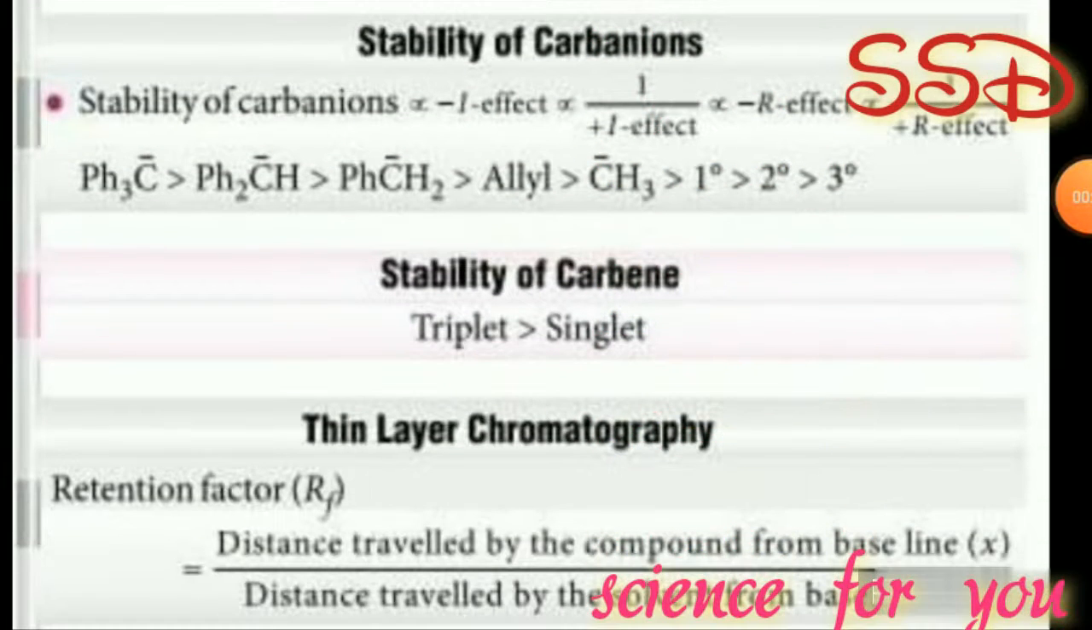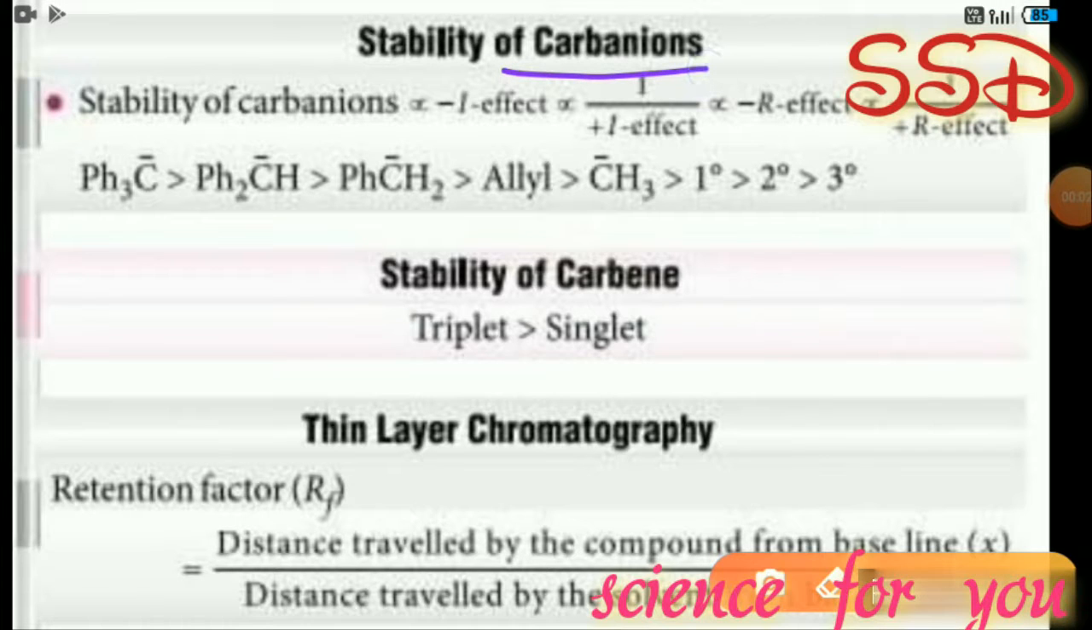Next one is stability of carbanions. Stability of carbanions is completely different from stability of free radicals and carbocations. Here stability of carbanions is directly proportional to minus I effect, inversely proportional to plus I effect, directly proportional to minus R effect, and inversely proportional to plus R effect.